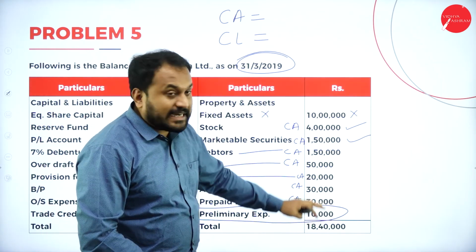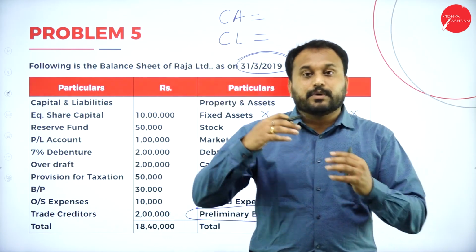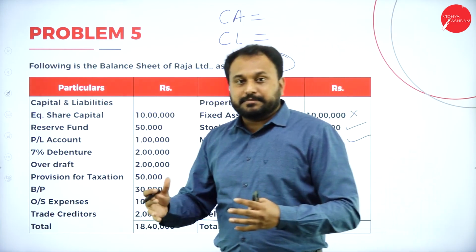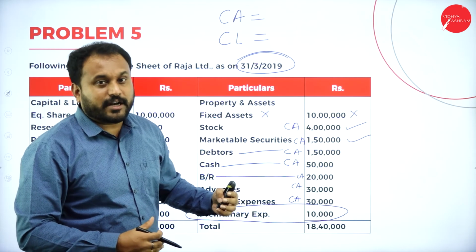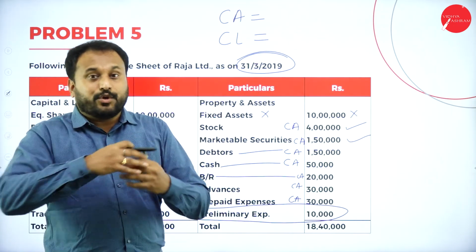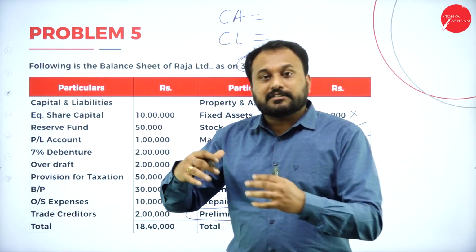Again, it is in the assets, but actually it is a loss for the company. That means you will not get it back very fast. For example, you go for advertisement, but people will not see that advertisement immediately and come and purchase your product. Gradually after a year, 3 months, 6 months, 10 months, we don't know when it will actually fetch us the money. But right now it is a loss for us.